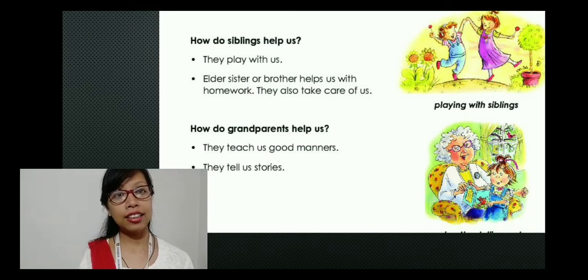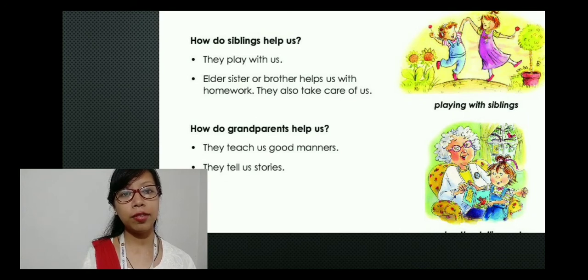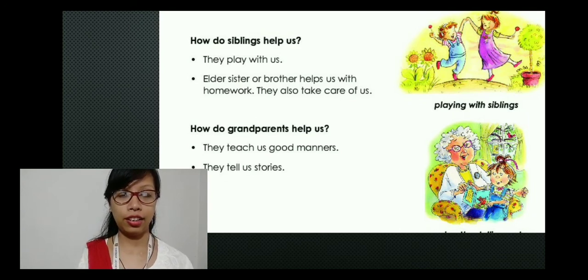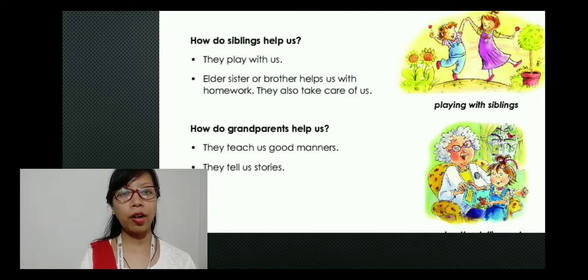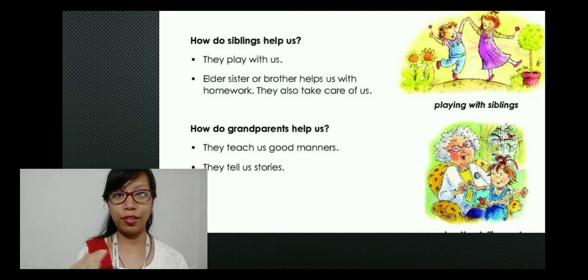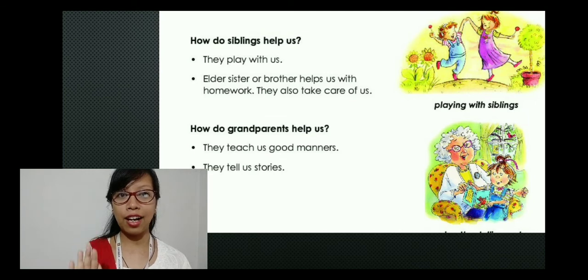Now next is elder sister or brother helps us with homework. They also take care of us. So those who have an elder sister or brother, they know very well how these siblings help us, right? Whenever we are unable to do our homework, they are the first ones who used to help us out, right? And also they take care of us. Whenever you go to the school, your elder siblings always take care of you, whether you are safe and sound, whether you are doing well in the school or not.